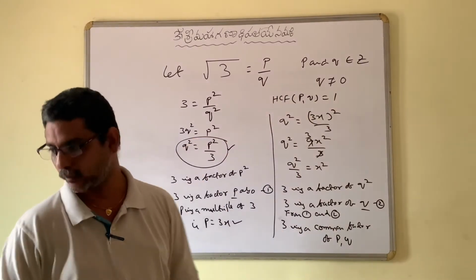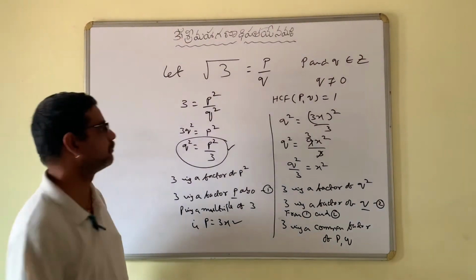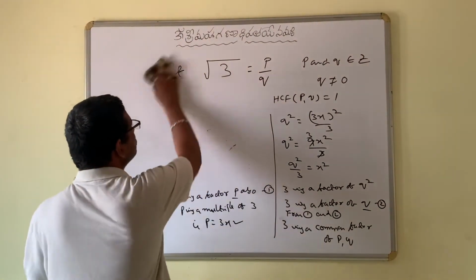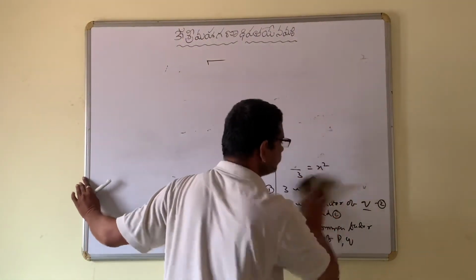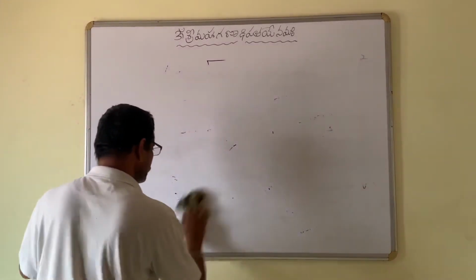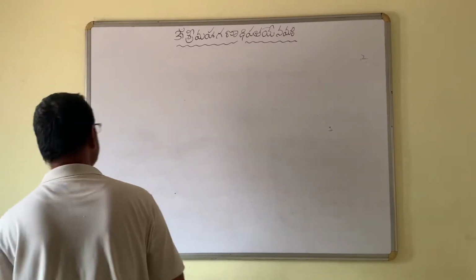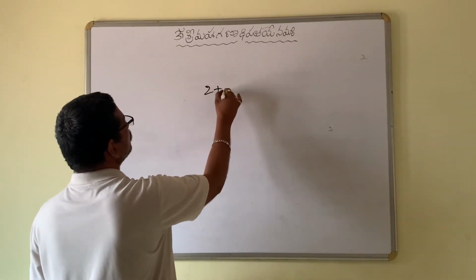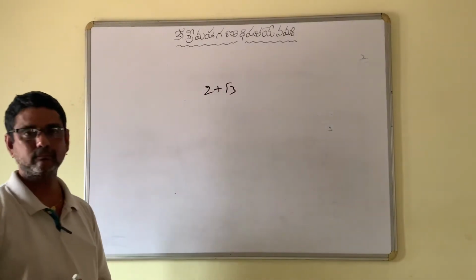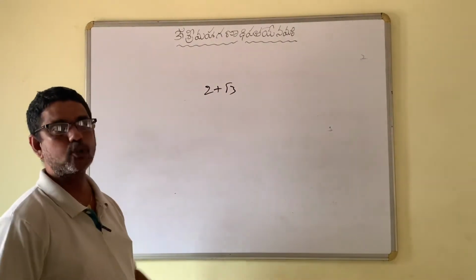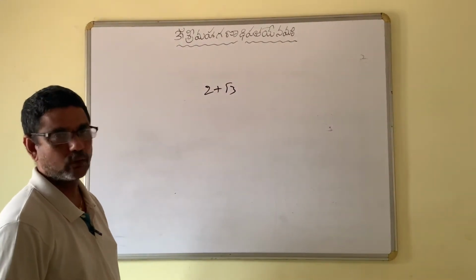Okay. Now, how will the problems come in the board exams? I am going to explain that now. See, they will ask you like this: Prove that 2 plus root 3 is an irrational number. If it is a 2 marks question, what do we have to do?